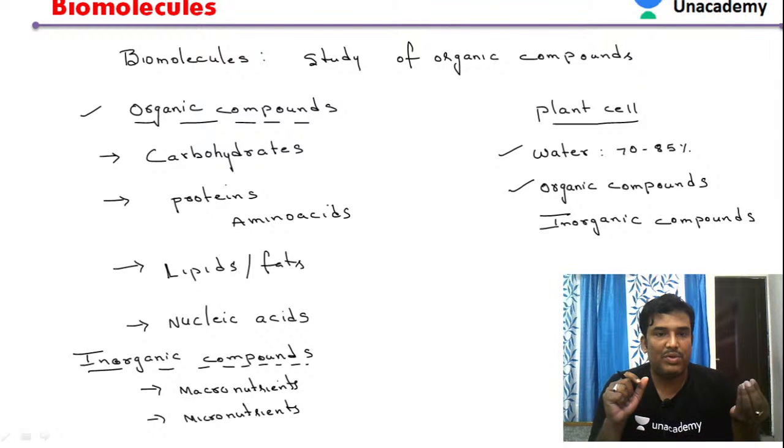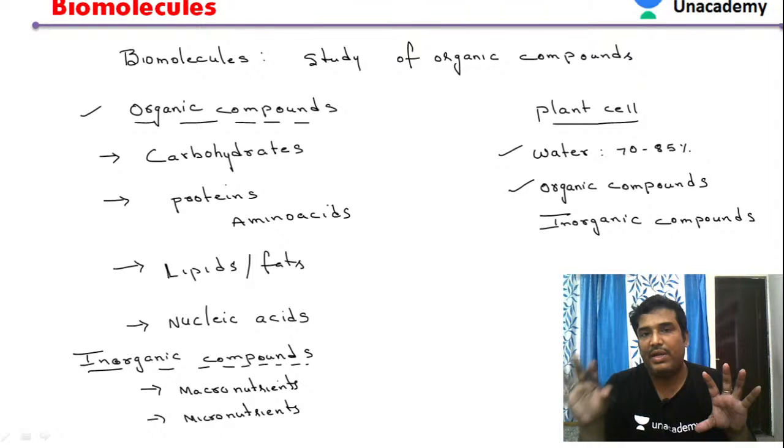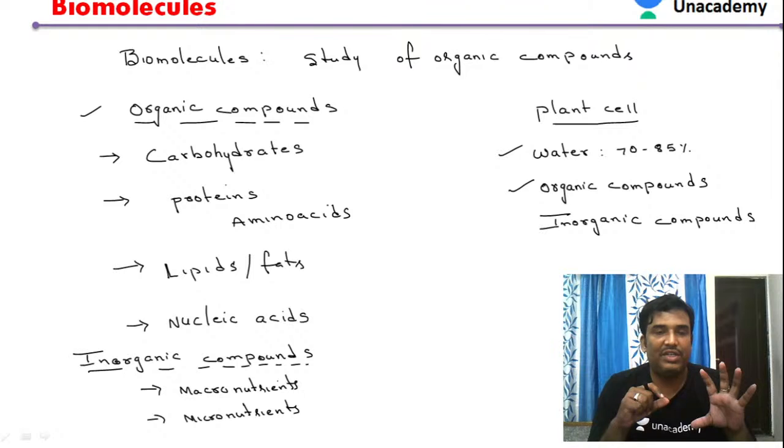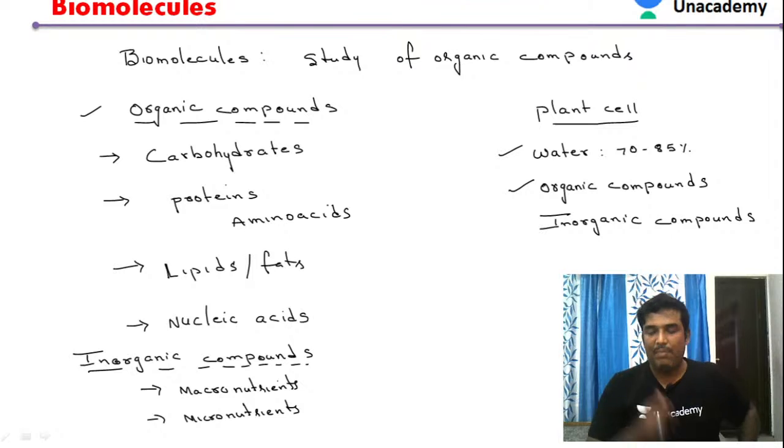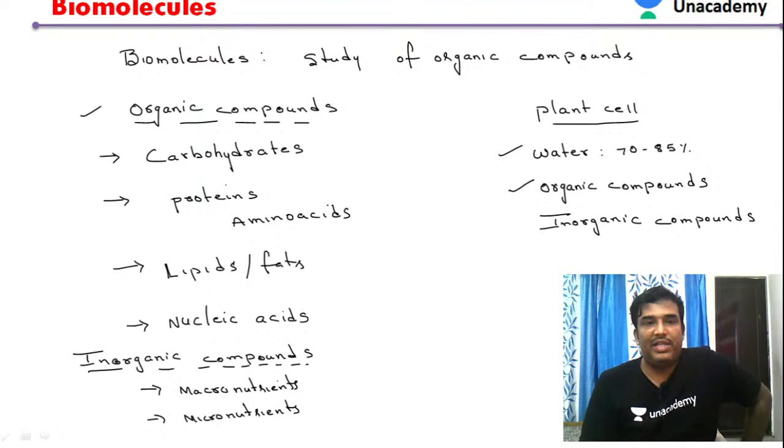They can be macronutrients like carbon, nitrogen, hydrogen, oxygen and calcium, which are present in a somewhat abundant amount. Similarly, micronutrients are present in the least amount, like zinc, cobalt, nickel, cadmium and mercury.